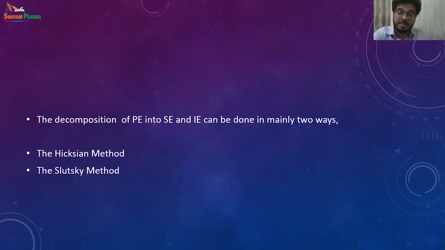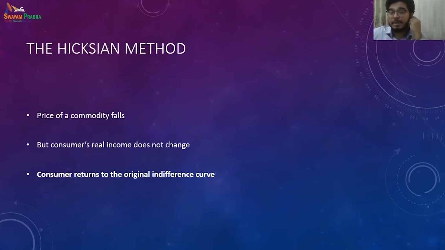In the Hicksian method, theoretically, if there is a falling price, what happens? The budget line pivots outward, but essentially we try to keep the consumer's real income fixed. And if we are trying to keep the consumer's real income fixed, then we are also trying to get that consumer back to the same original indifference curve.